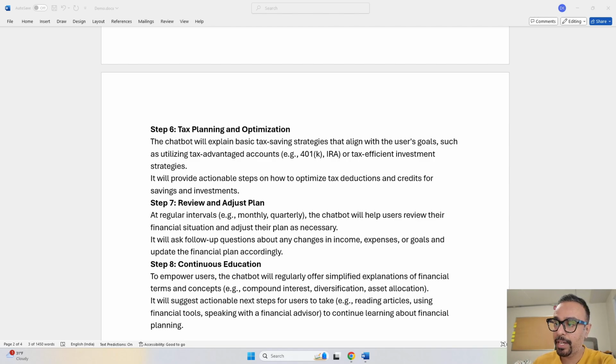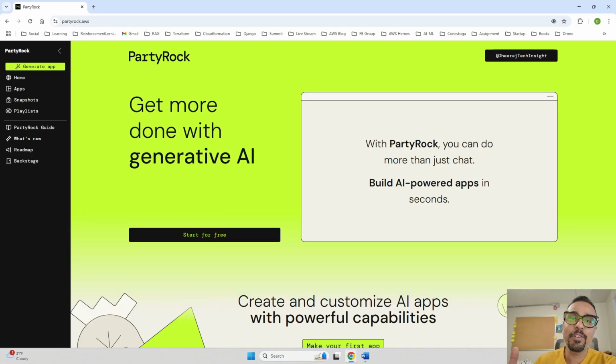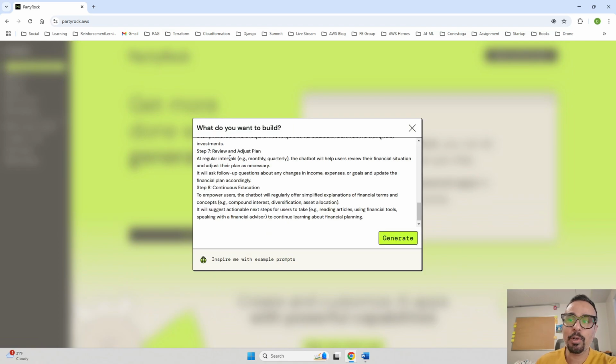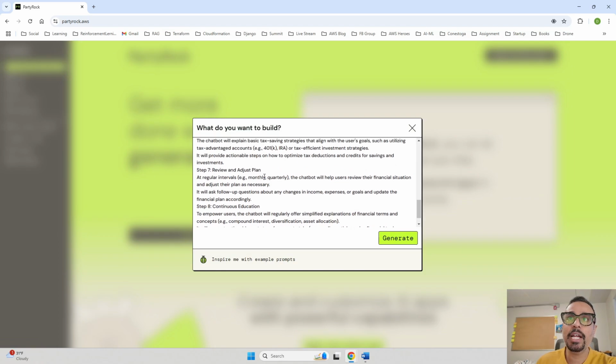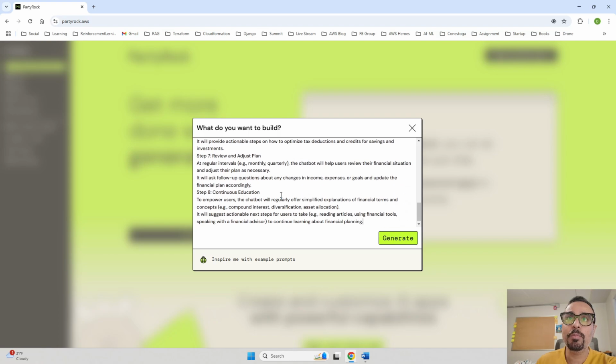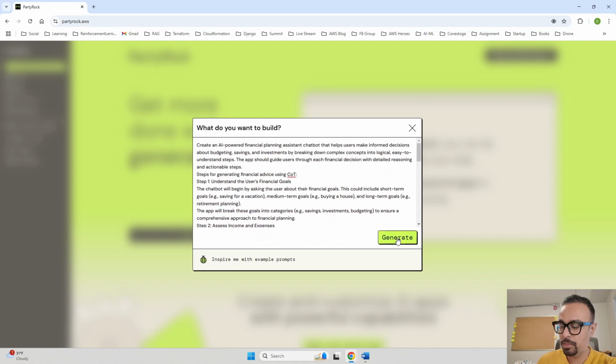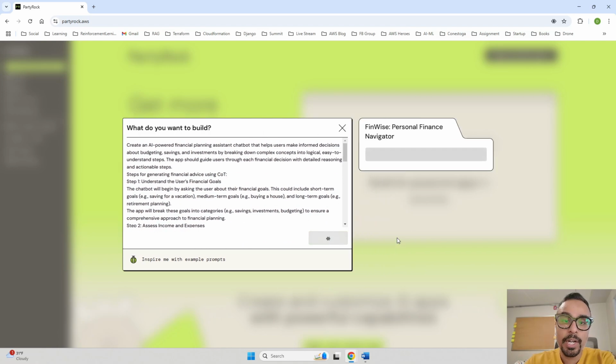So right now, the prompt that I have shown you, let me copy that prompt and paste it. So let me copy this. Fantastic. Now what we're going to do next, we will go to AWS PartyRock, and in PartyRock we are going to click on generate app, and we are going to provide our COT prompt. This is the same COT prompt that I spoke with you guys a few minutes before. So I will just click on generate. Let's see what kind of app it comes up with.